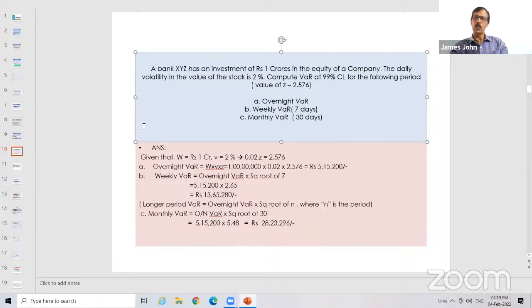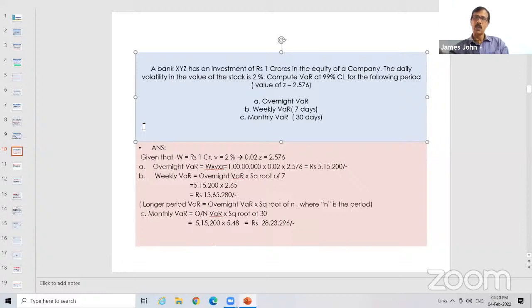Straight away, using the formula, overnight VAR is equal to W into V into Z. 1 crore into 0.02 into 2.576. We'll get it as rupees 5,15,200. So what is the meaning of this? Overnight VAR is 5,15,200, which means today the value of the stock is 1 crore. Tomorrow the value of the stock can either increase by 5,15,200 or it can decrease by 5,15,200. That is the meaning of VAR at 99% confidence level.